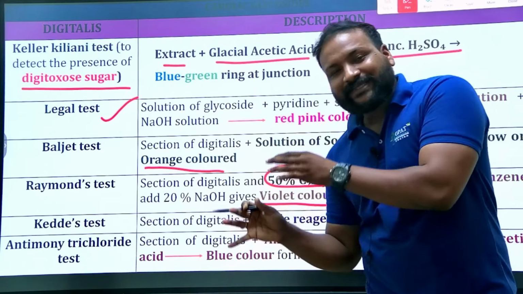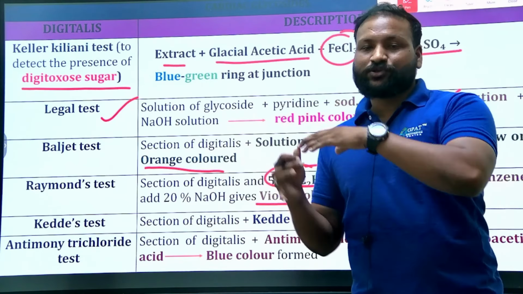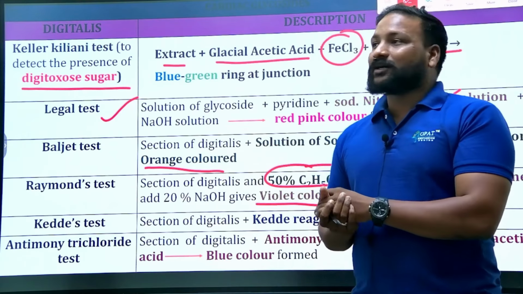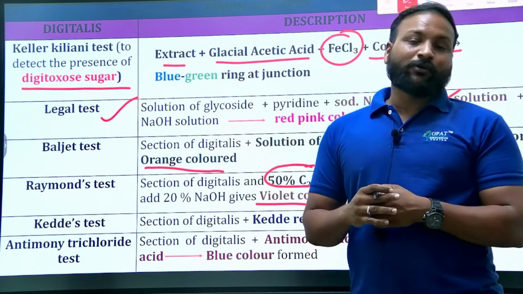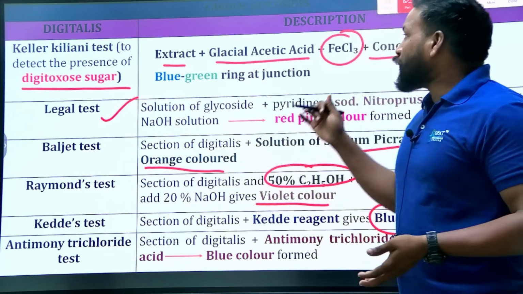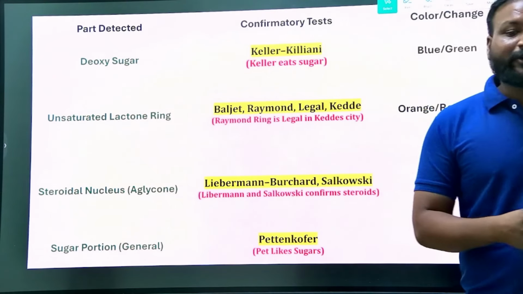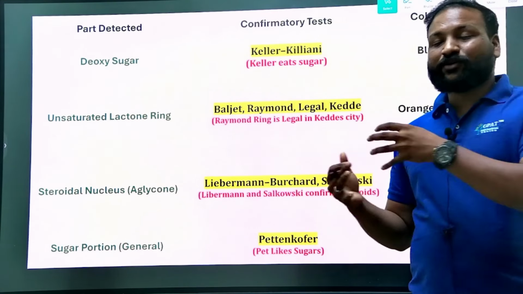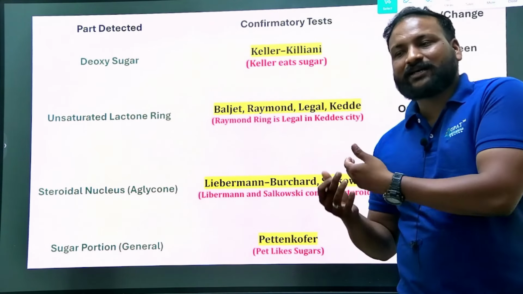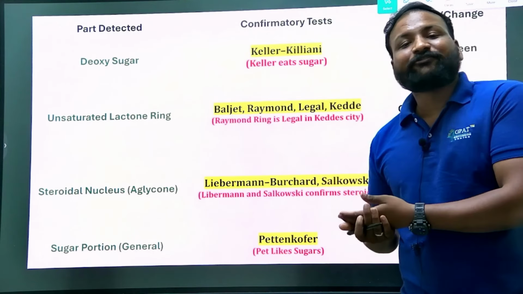So don't worry, they won't ask you about the composition of the chemical tests or the reagents. What you need to remember is which plant is identified by which test, so they are focusing on that. The Keller-Kiliani test is mainly to identify the deoxy sugar.